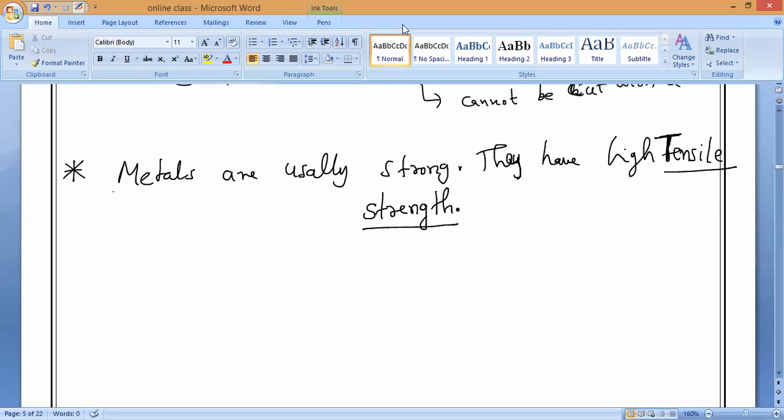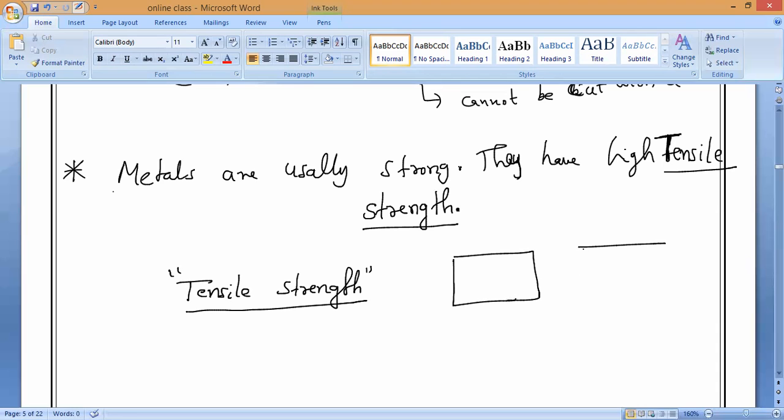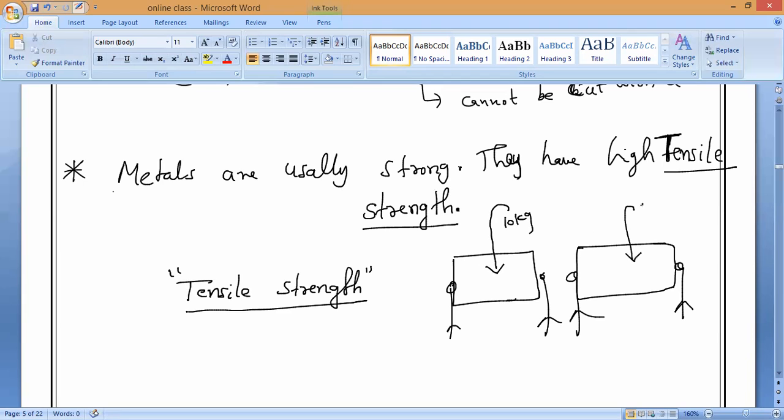Observe very carefully. Tensile strength means holding capacity without breaking. For example, I have given you one piece of paper and one piece of iron. Omar is holding the piece of paper and Reddy is holding the piece of iron. Now Mitakshri will come and dump 10 kg of sand on this, and here also 10 kg of sand.